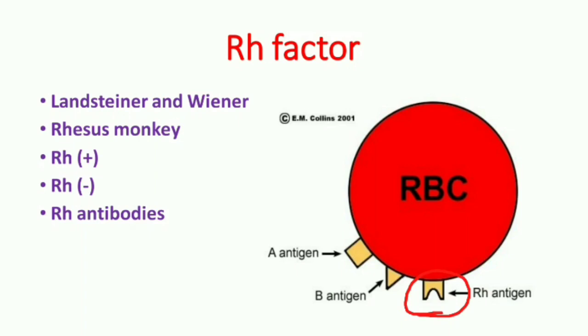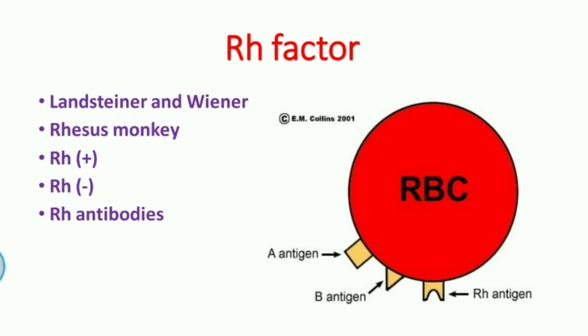Based on the presence of RH antigen, it is said to be RH positive and RH negative. If the antigen is present on the RBC, it is RH positive. If it is absent, it is RH negative. The antibodies which are produced against these antigens are called as RH antibodies.